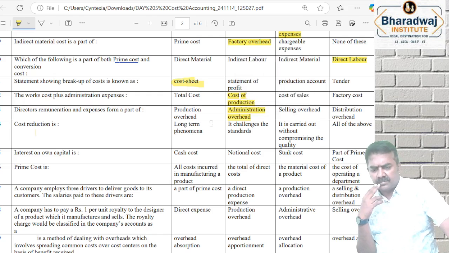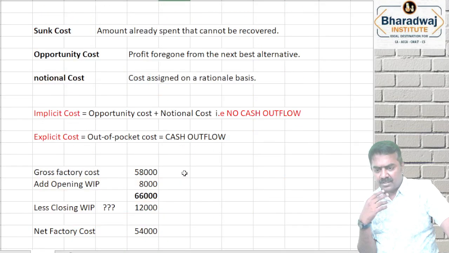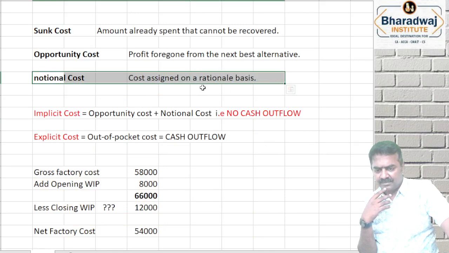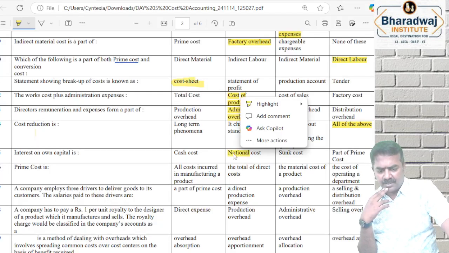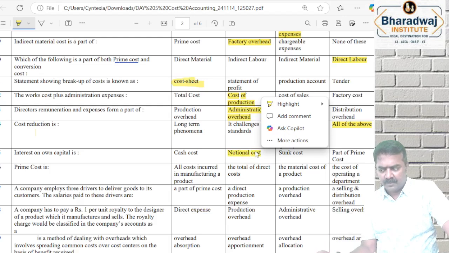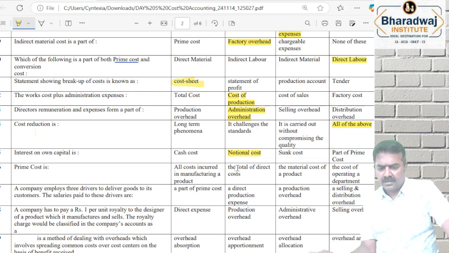Cost reduction na it's a long term da achieve பண்ண முடியும். Already இருக்கிற standards challenge பண்ணும். It should be carried out without compromising the quality. Answer is all the above. கடைசில பார்த்தோம் interest on own capital. Cost assigned on a rational basis. It's a part of which one? Notional cost.